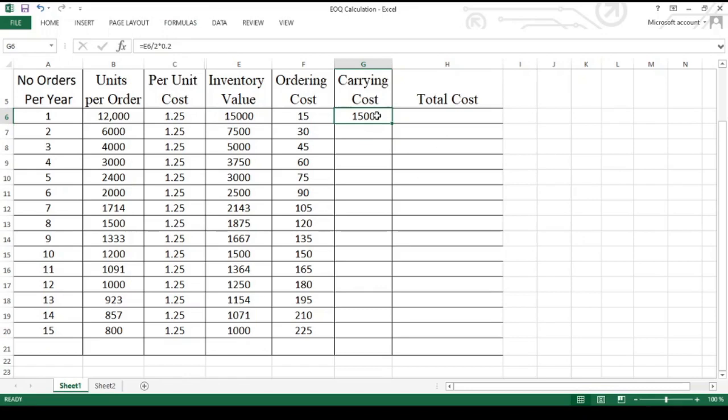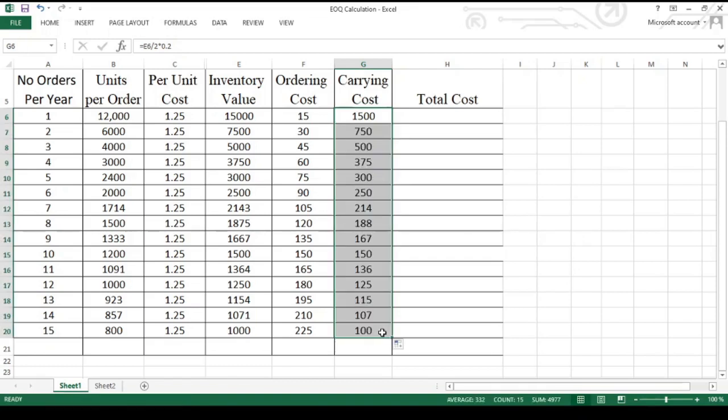Try to understand, students. The average inventory is nothing but the total inventory value divided by 2. So this is 15,000 by 2 multiplied with 20%, we will get 1500. That is what I have done: equals, once again, 15,000 divided by 2 multiplied with 0.20, becomes 1500 rupees. Just drag it, you will get the total carrying cost.